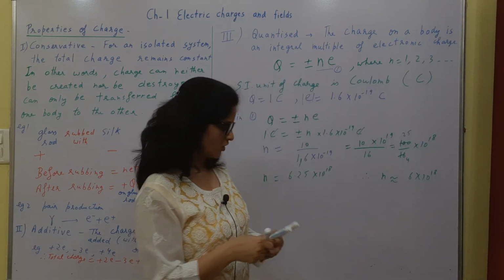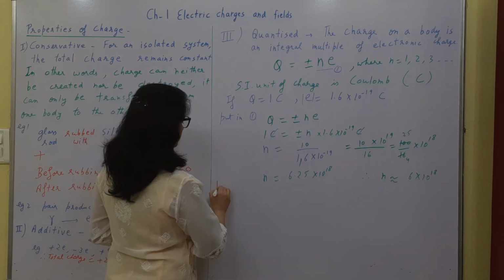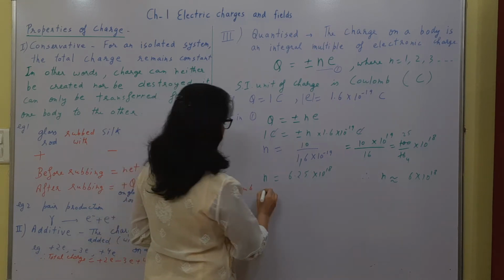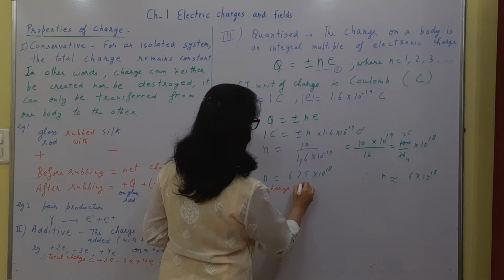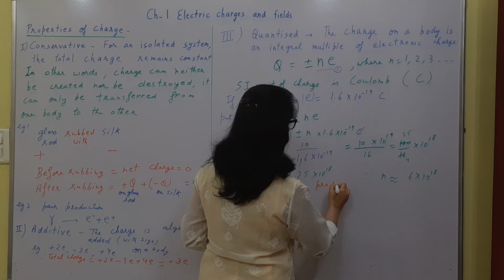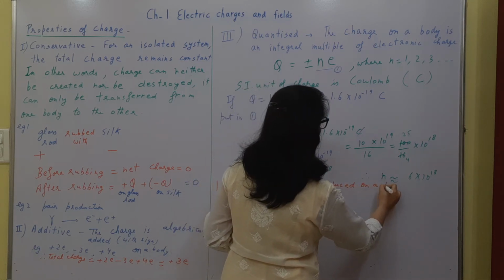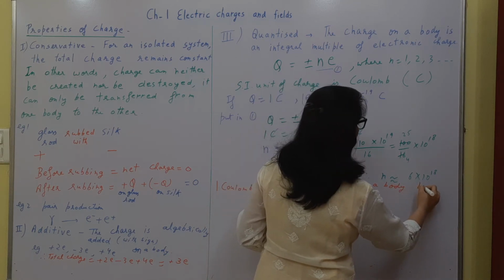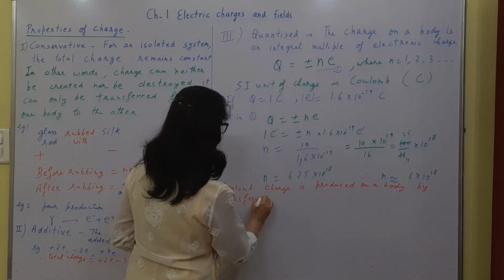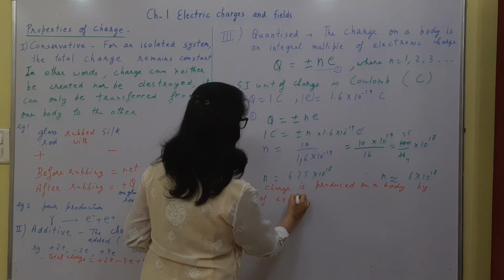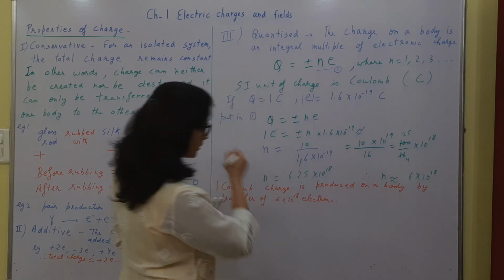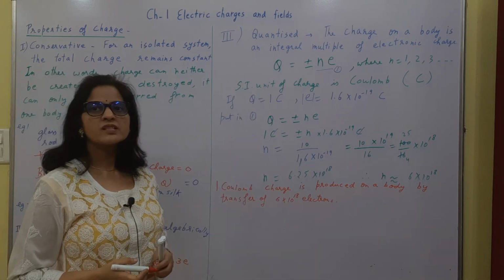So we can write this definition of 1 coulomb. 1 coulomb charge is produced on a body by transfer of 6 into 10 to the power 18 electrons. We know that just for 1 coulomb charge, these many electrons need to be transferred.